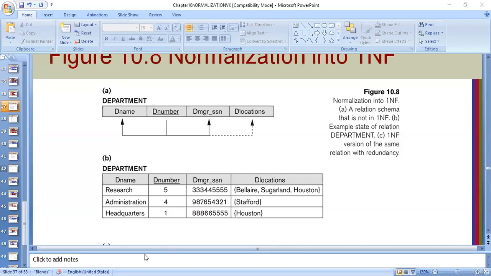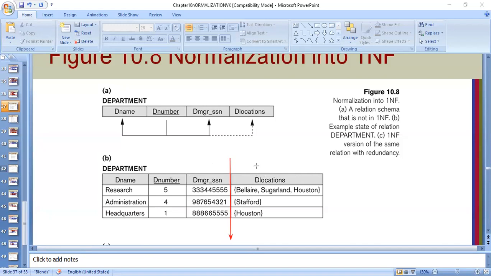So now I will have to cut it into 2 parts. When I cut this table, can you see my cursor here? Suppose I use annotation and show the arrow. You can see department locations is a problematic attribute which I don't want in my table. So I will have to cut it.